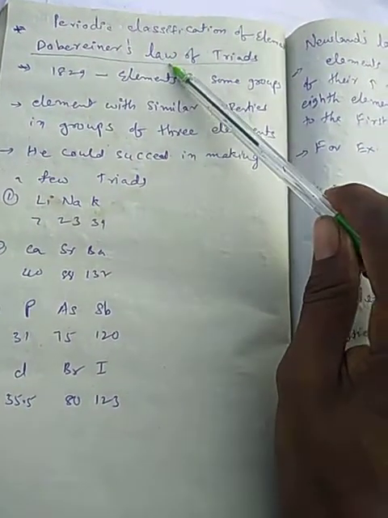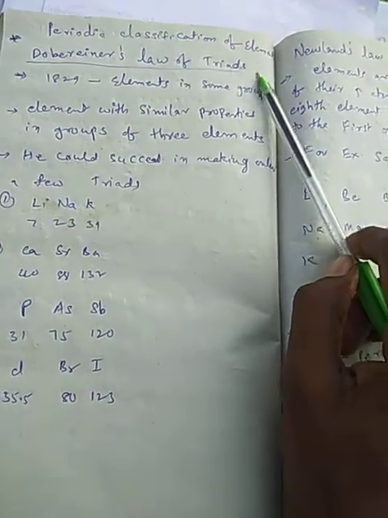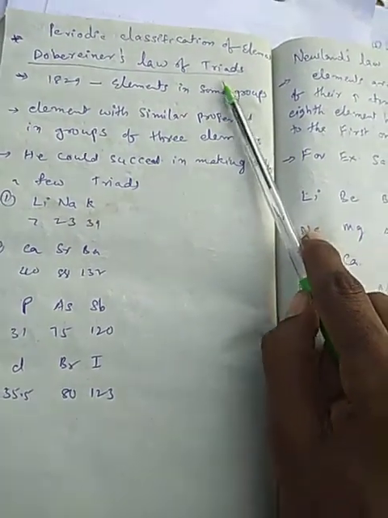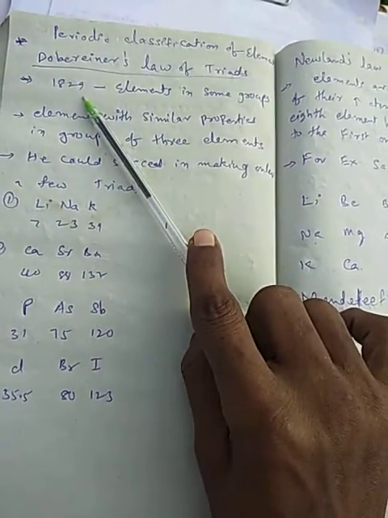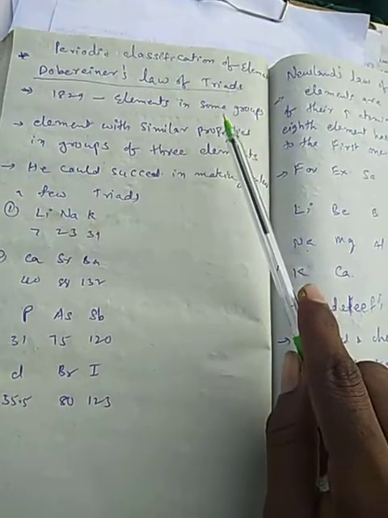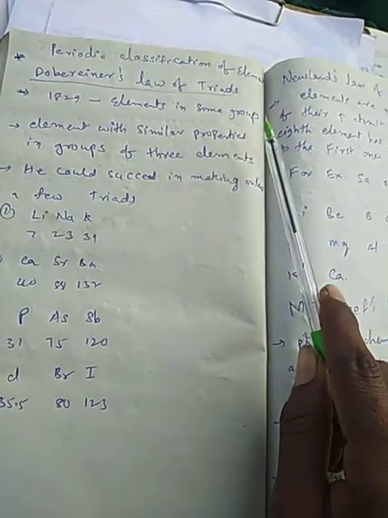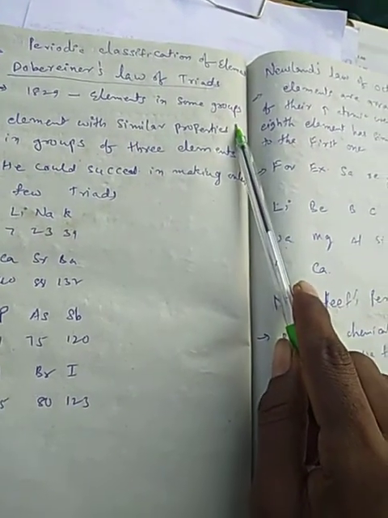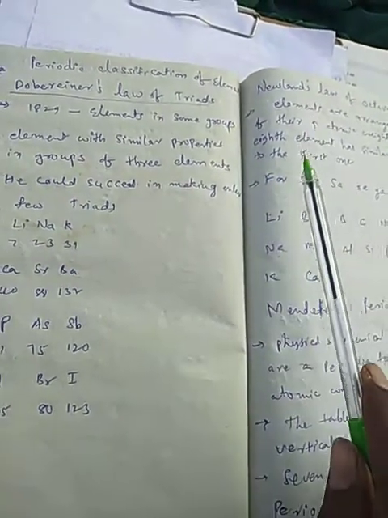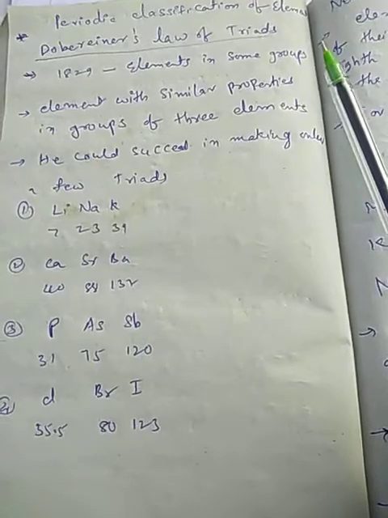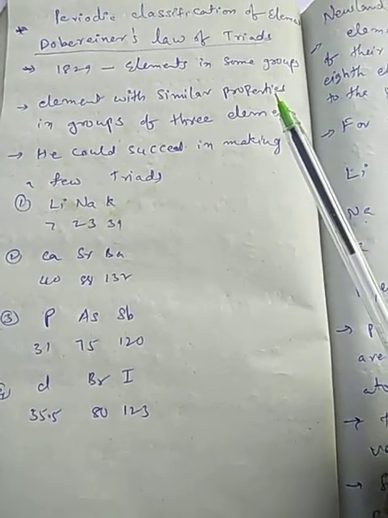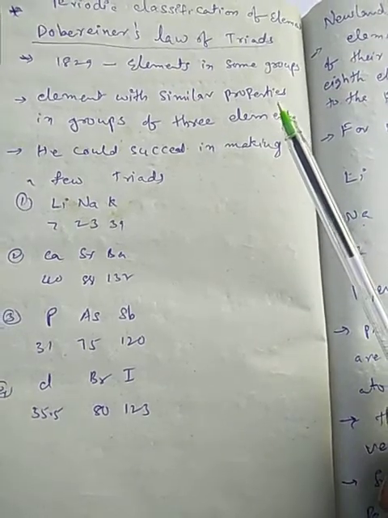Dobereiner's law of triads. This law was introduced in 1829. According to this law, the elements in the same group which have similar properties were arranged together.